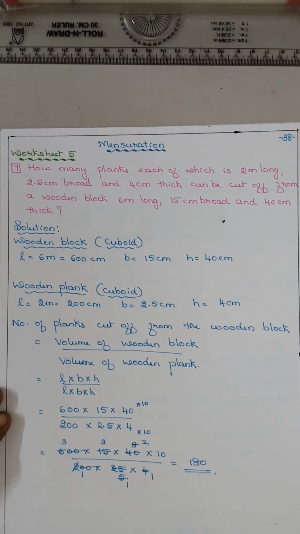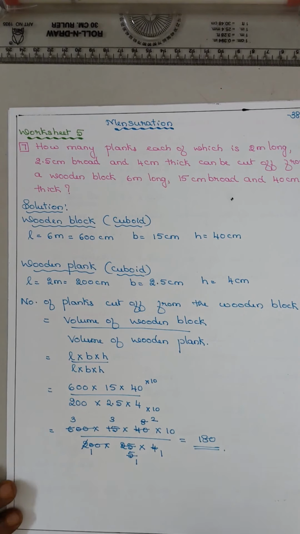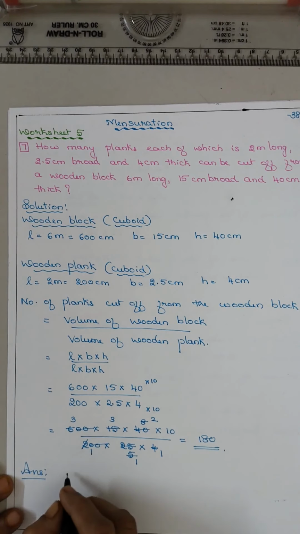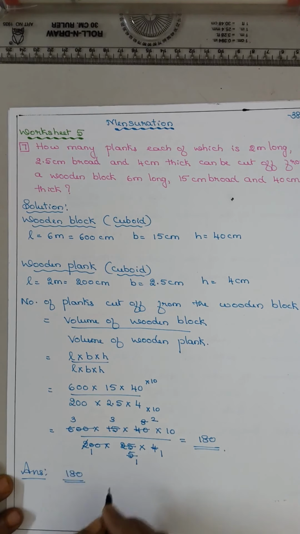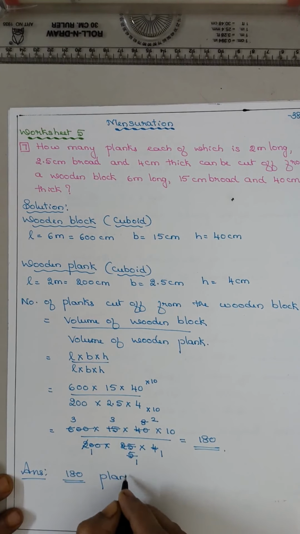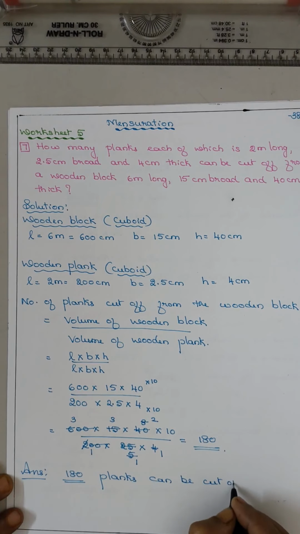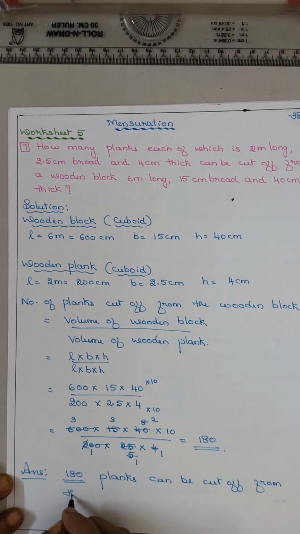So you got how many? 180 planks. Answer: how many planks? 180 planks can be cut off from the given wooden block.